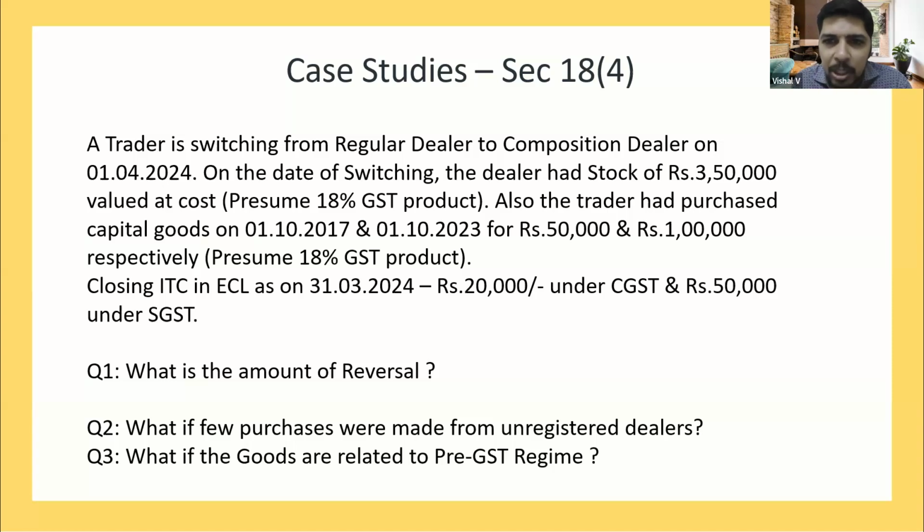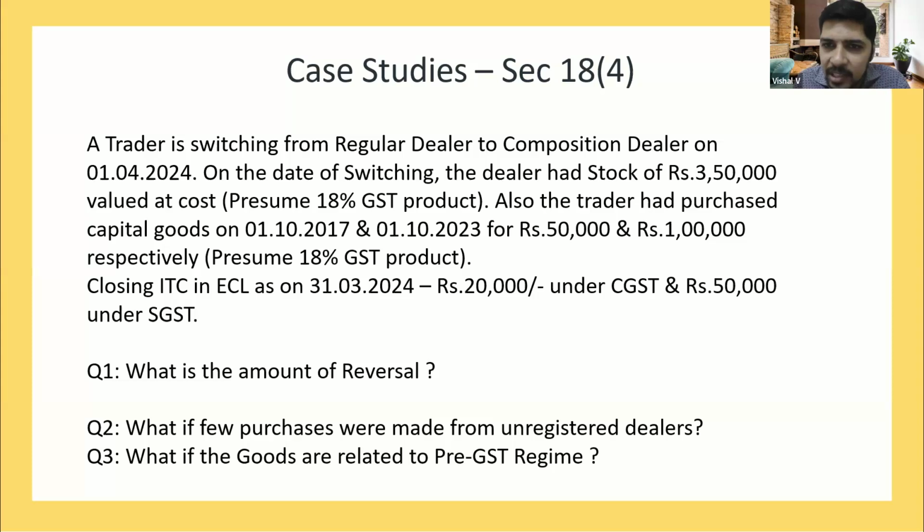Now let us suppose this particular dealer has purchased goods from an unregistered dealer also. So this 3.5 lakh stock has a few stocks from an unregistered dealer and a few from a registered dealer. Then how will the reversal be calculated? Whether still on 3,50,000 the full 18% will be applicable? Anyone who is having any view? Hope my query is clear.